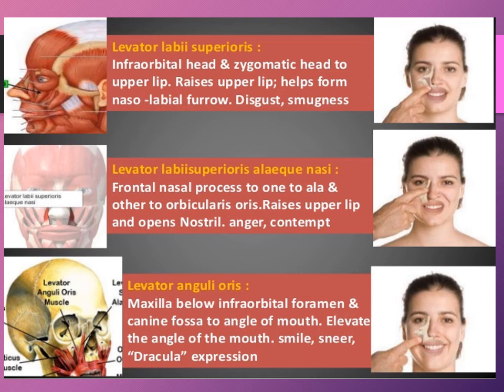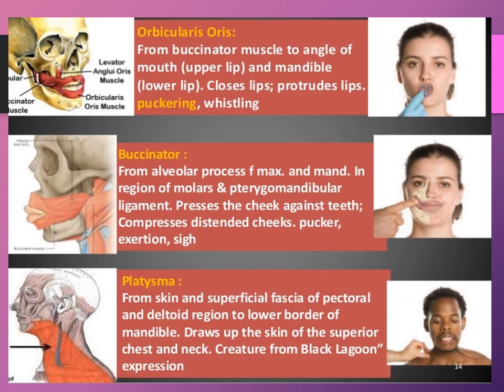The levator anguli oris elevates the angle of the mouth when we smile or sneer or when we do the Dracula expression. The orbicularis oris closes the lips or protrudes the lips during puckering or when we whistle. The buccinator presses the cheek against teeth and compresses distended cheeks when we pucker or express a sigh. The platysma draws up the skin of the superior chest and neck.